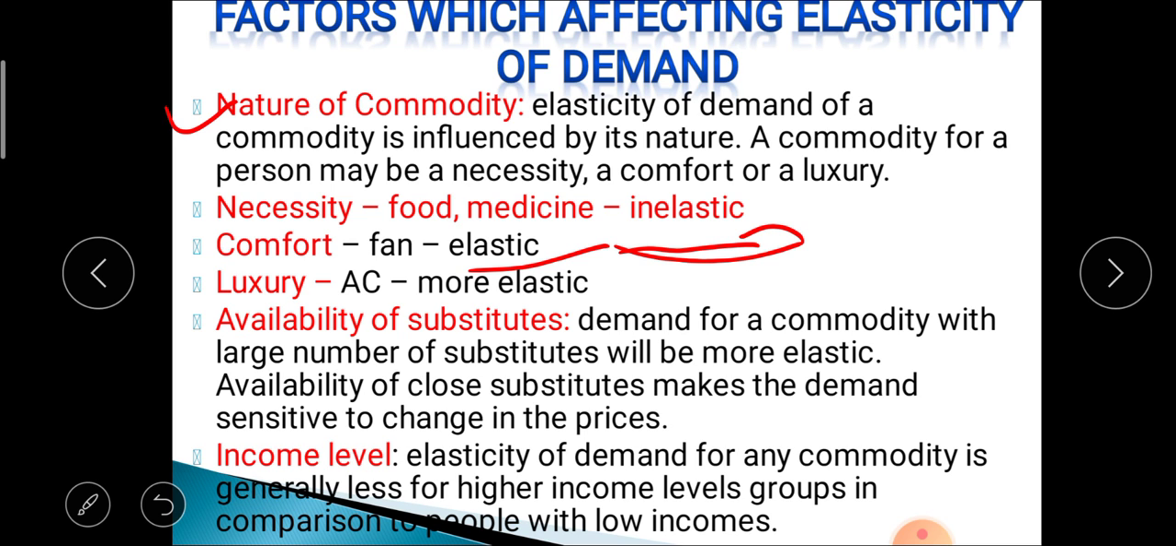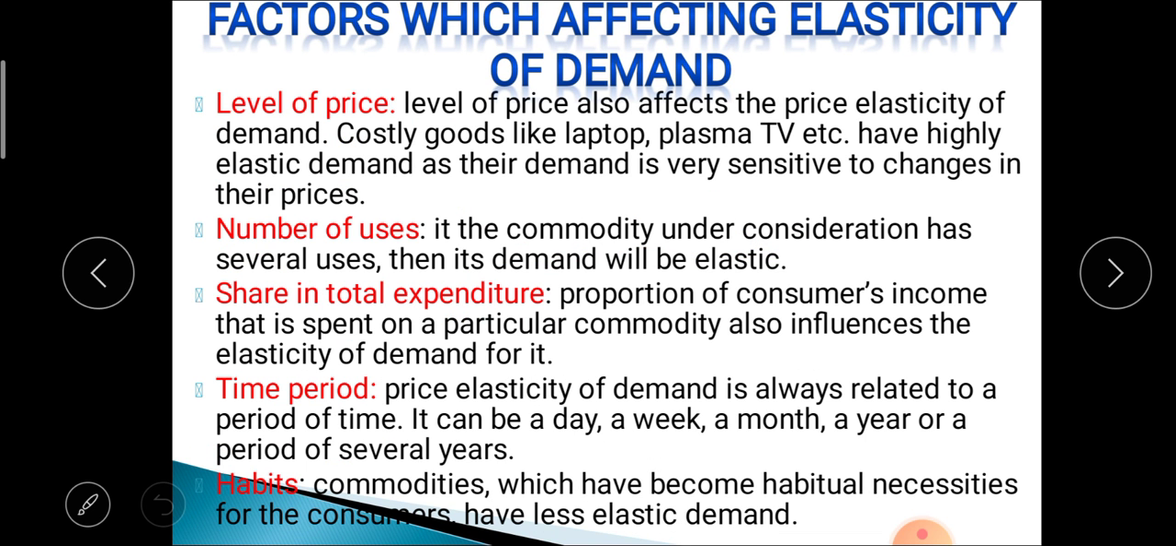So this substitute makes the demand more elastic. After that, the next factor is income level. The elasticity of demand for any commodity is generally less for higher income groups as compared to people with low income. So these are some factors.